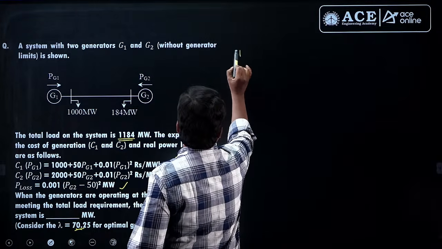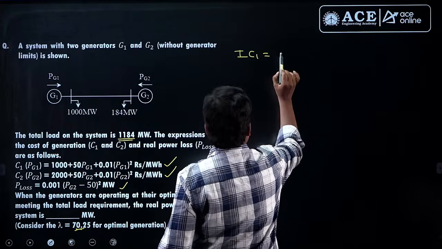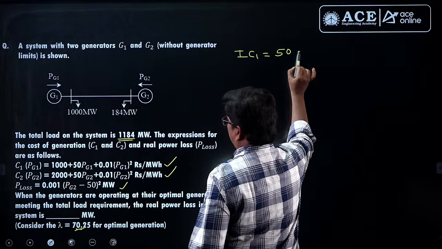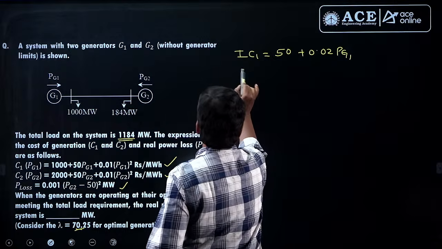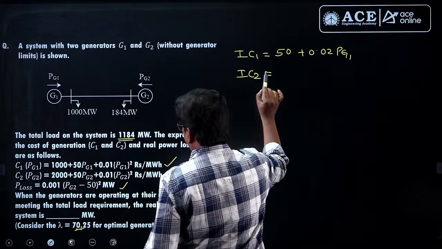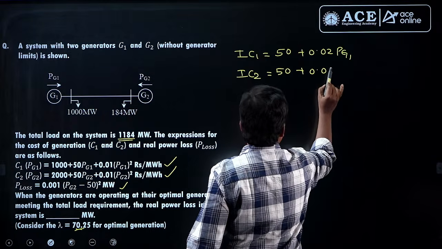See, we can calculate incremental fuel cost of plant 1. What is the incremental fuel cost of plant 1? It is 50 plus 0.02 Pg1, right? And incremental fuel cost of plant 2, it will be 50 plus 0.02 Pg2.